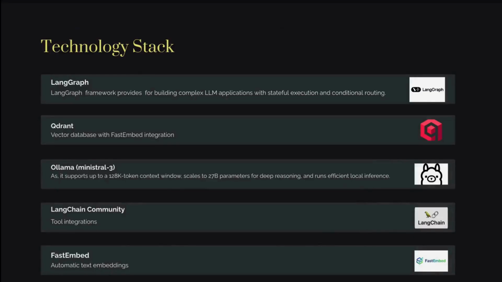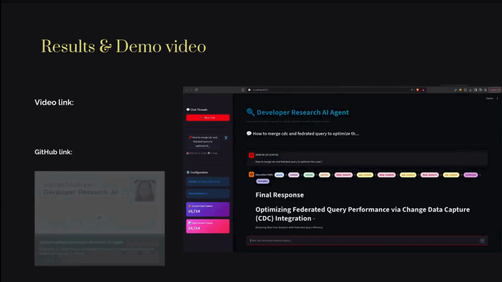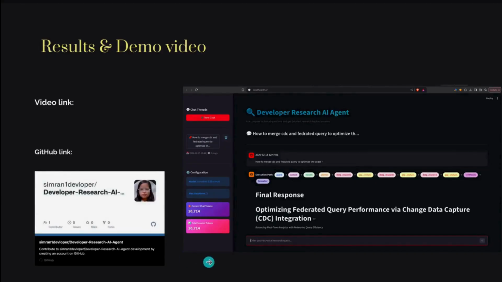So our tech stack includes LangGraph for orchestration, Ollama for local LLM inference. We are using the Mistral 3 model, LangChain for tool integration, and FastEmbed for generating text embeddings. This combination allows local, scalable, and efficient execution. So now we move to the demo.